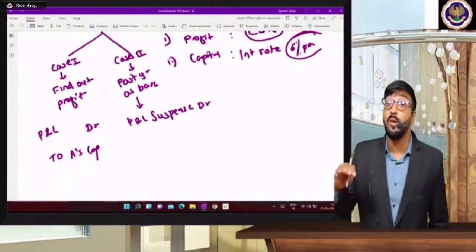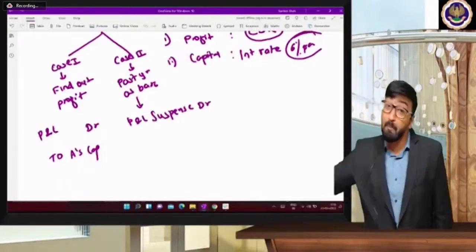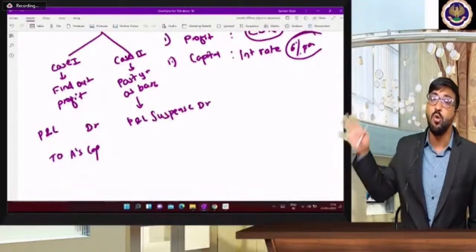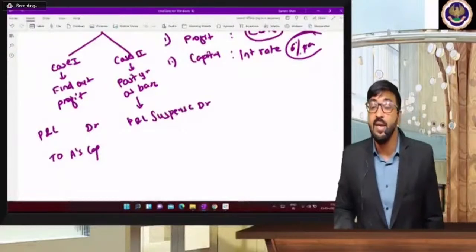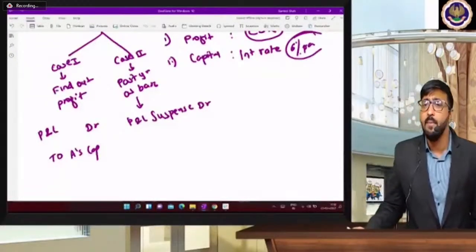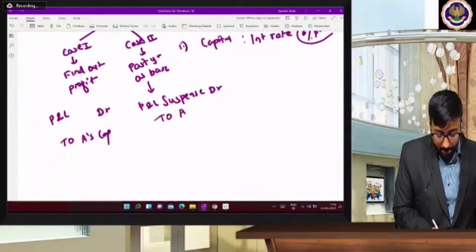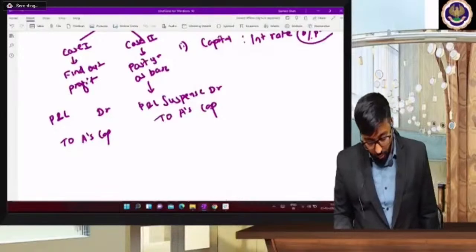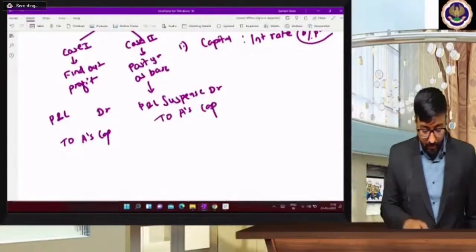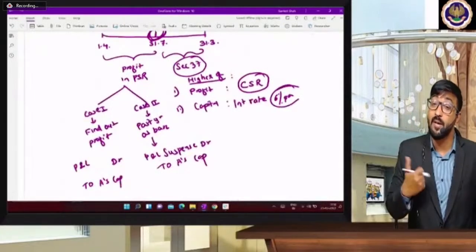Because you are not aware about any actual profit. You have considered past years as your profit, and you calculated 4 months profit based on the past years. In that case, you will consider P&L suspense account debit to A's capital. So remember, section 37 is applicable only after death.